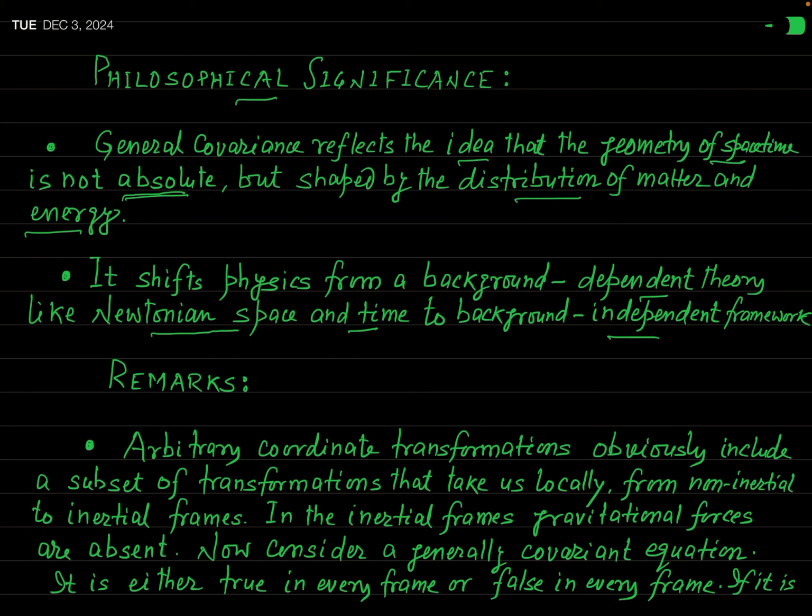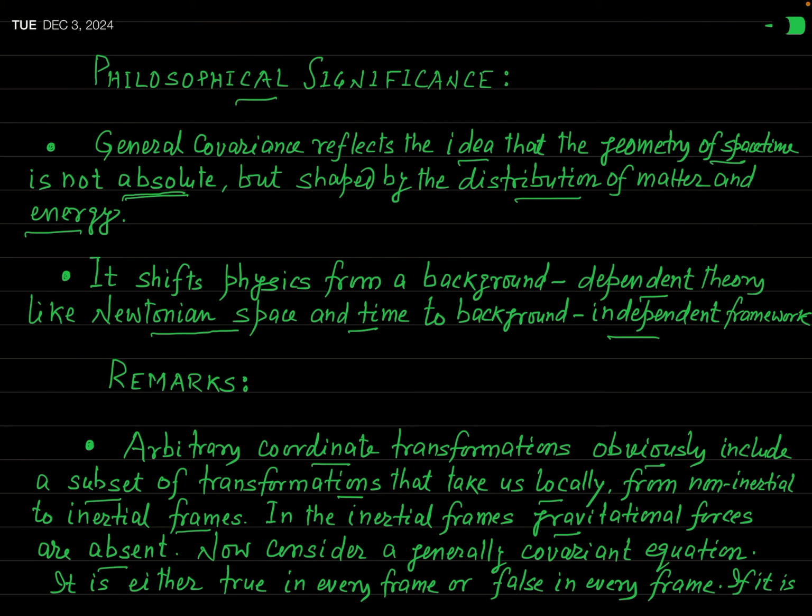In the first remarkable fact I have mentioned, you can see, arbitrary coordinate transformations obviously include a subset of transformations that take us locally from non-inertial to inertial frames. Okay? In the inertial frame, gravitational forces are absent. Gravitational forces are present only in a non-inertial frame, not in an inertial frame.